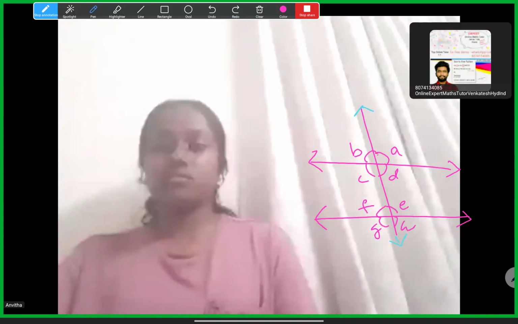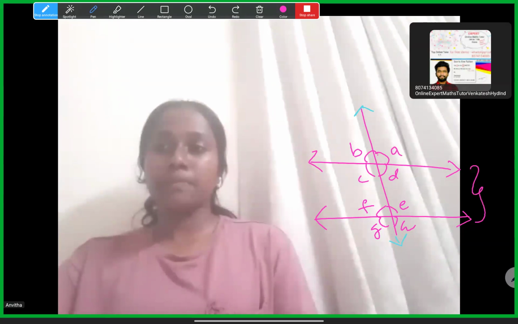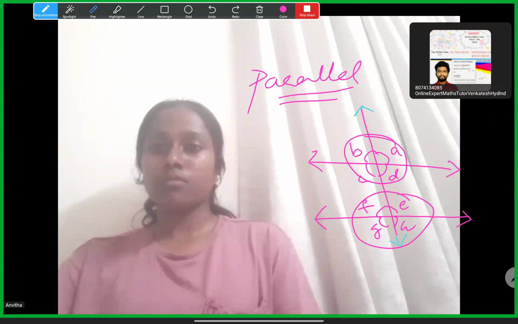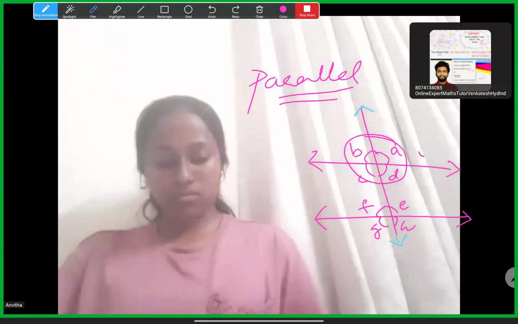So here, suppose a transversal falls on parallel lines. If these two lines on which the transversal intersects are parallel, then the top angles and the bottom angles will have certain links. We have names like corresponding angles, co-interior angles, alternate angles. Those are only the links between the above angles and the bottom angles.